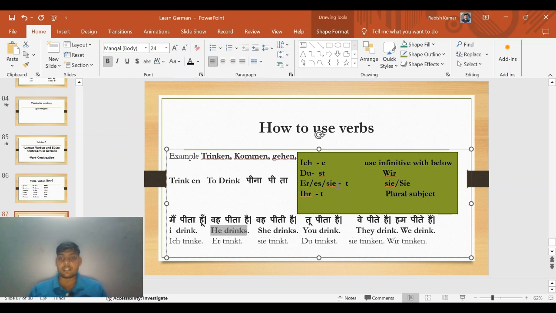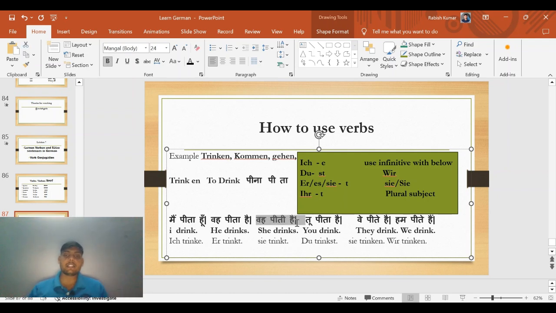So vah pita hai, he drinks. Here we learned if the subject is er, sie or es, that time we will remove en from the verb and add only t at the end of the verb. So the correct sentence is: er trinkt. Er trinkt. It means vah pita hai.